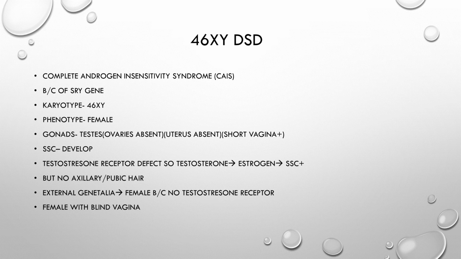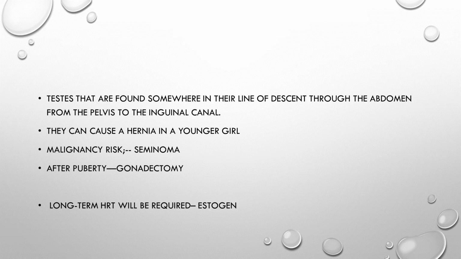There will be no axillary or pubic hair, and the external genitalia will be female, with a blind vagina. The testes are found somewhere in the inguinal canal or in the pelvis, and obviously these testes can cause a malignancy later in life, such as seminoma. So when you go through puberty and the secondary sexual characteristics have developed, you go for gonadectomy. After that, you need long-term estrogen. You do not need progesterone because there is no uterus. So you can give estrogen lifelong.